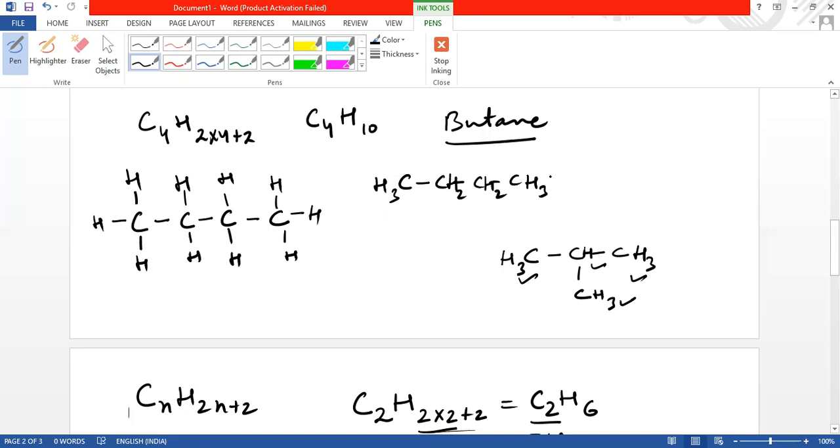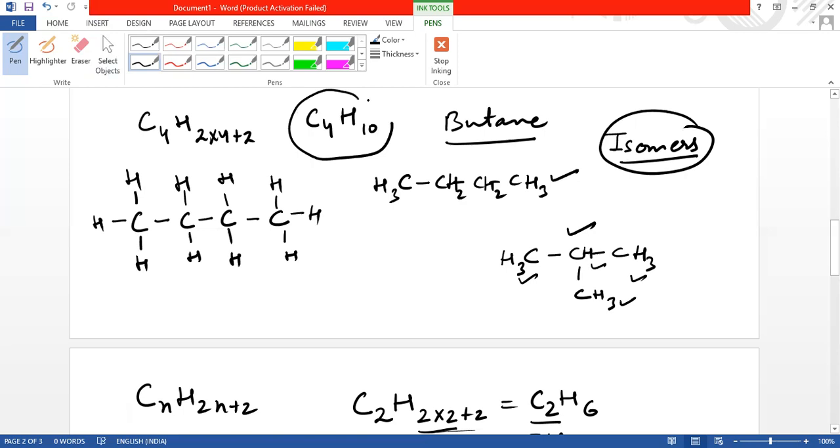So you can see that butane can have 2 structures, one in the form of a straight chain, another in the form of a branching structure. These are called isomers. What are these called? Isomers, or structural isomers, because their molecular formula is the same, but their structure is different.